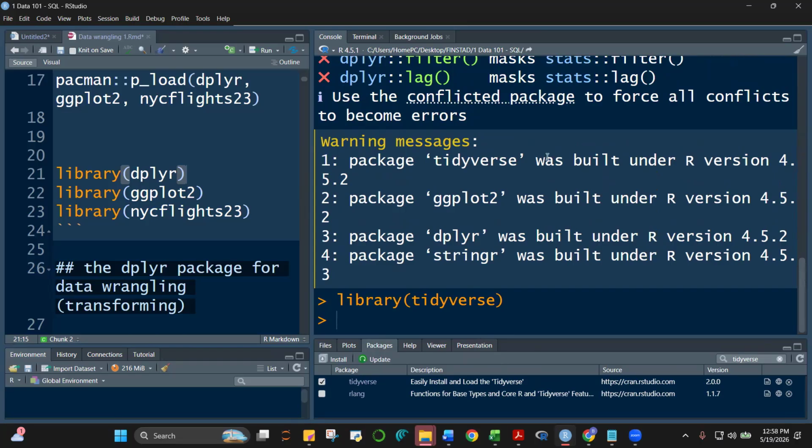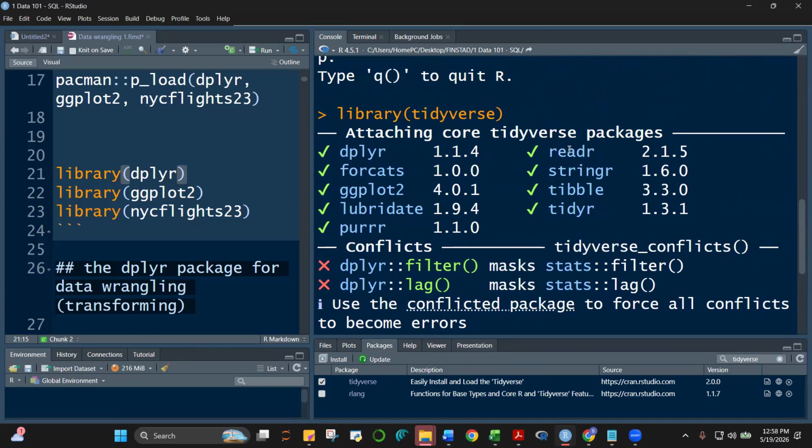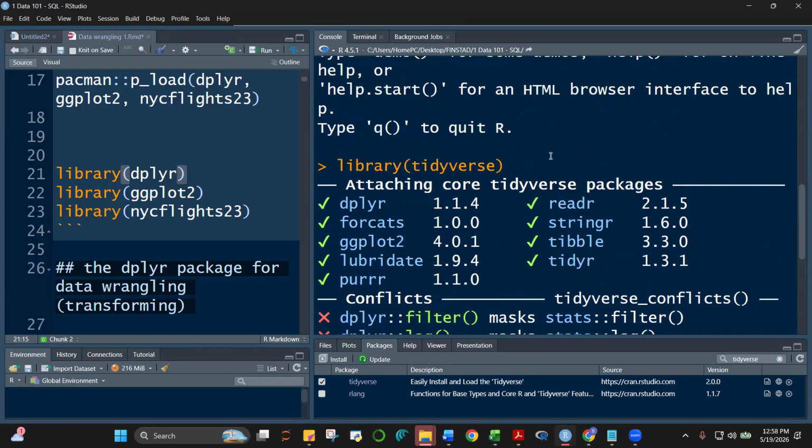All right. So what are the packages that come preloaded with it? dplyr, okay. forcats, this is for categorical variables. ggplot2 for grammar of graphics. lubridate, very powerful for dealing with dates. And there are a couple of others. readr, tibble for creating data frames, etc.